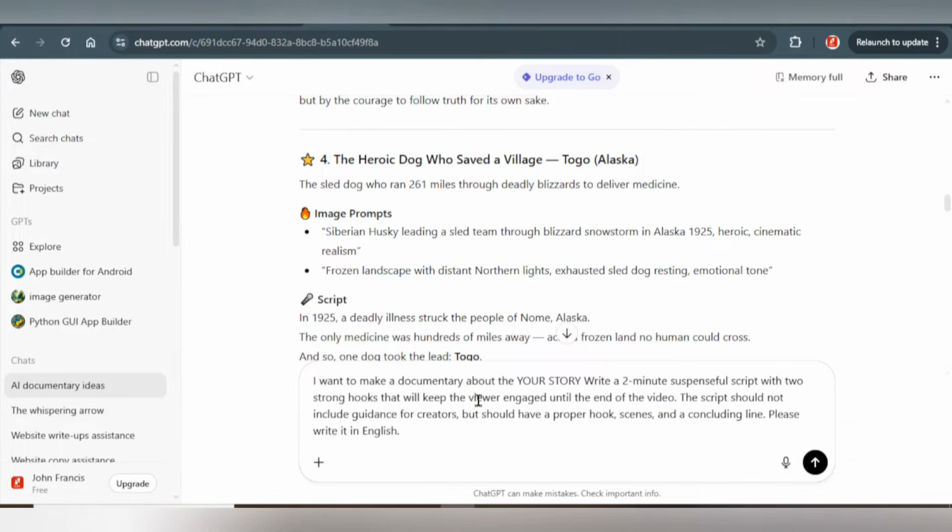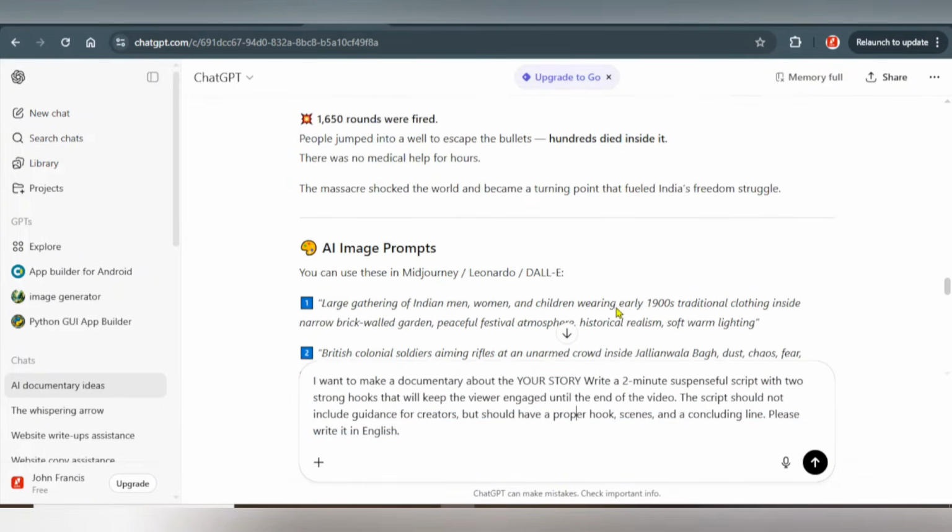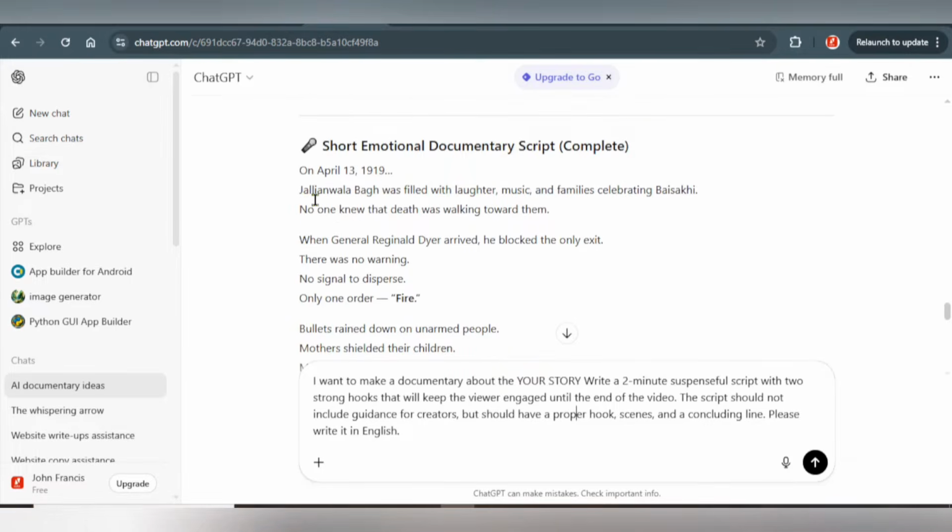For you to generate your own story and script, you just have to add this prompt. I want to make a documentary story about, you have to add your story right here where you see your story. Okay, then write a 2-minute suspenseful script with 2 strong hooks that will keep the viewers engaged until the end of the video. Okay, so you just have to make sure you copy this particular script for your own. All right, so this is the one I've already written right here. You can see this is the story right here.